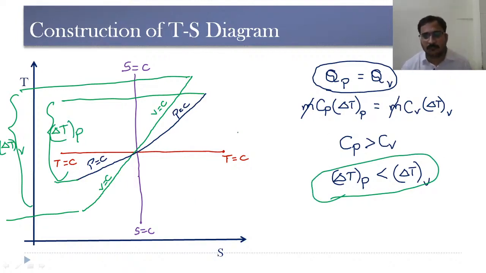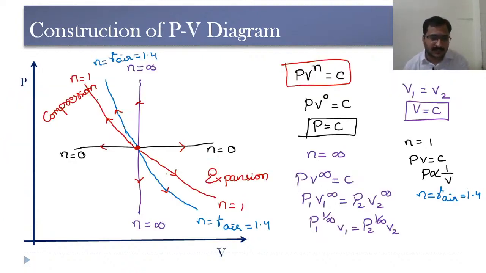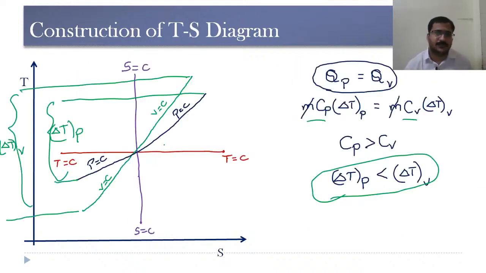So we will be learning further about this heat transfer during constant pressure process formula and constant volume process formula in the further sessions. So here we need to know that the TS diagram comes in the first and third quadrants, whereas the PV diagram comes in the second and fourth quadrants when n is considered positive.